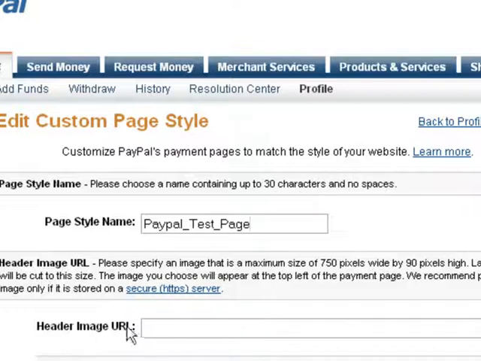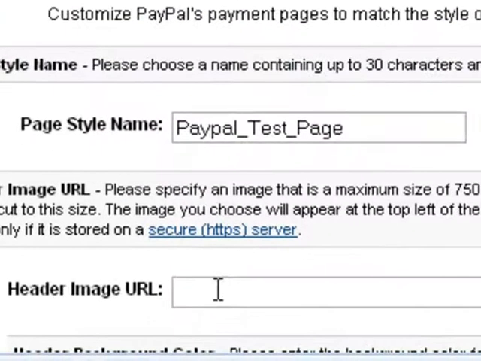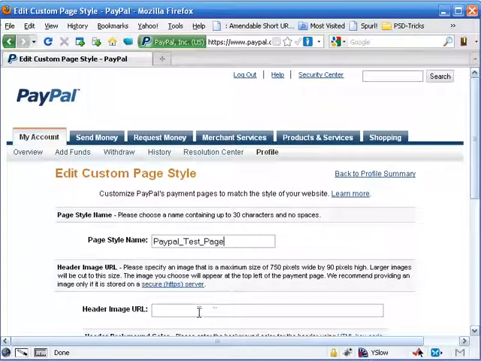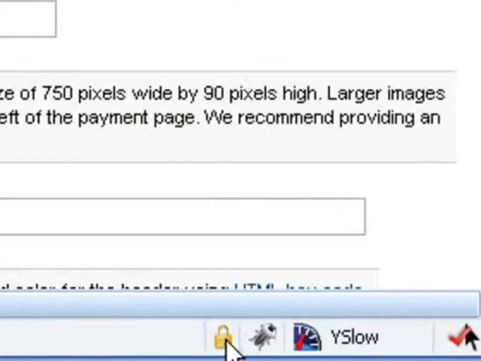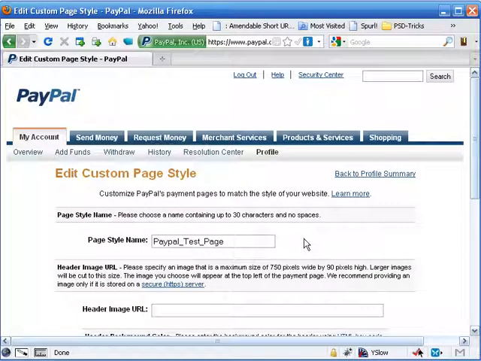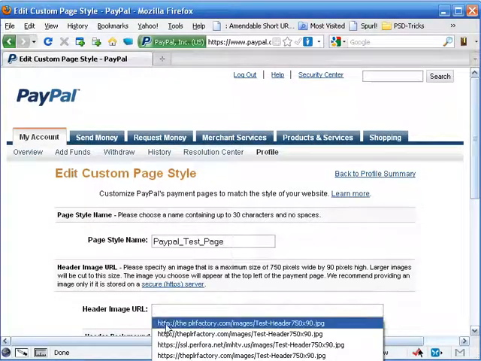Now on the header image URL, one thing I do need to mention here, just as it says here, in addition to the size limitation, location is also a key. You can go ahead and create your image and upload it to your server, just your normal old server, and you'll have, see this little padlock down here? You'll have a red exclamation mark, at least on mine it does, because there is an element on that PayPal customized page that is not secure. It's not that big of a deal, frankly, but if you have your URL as HTTP, let me just show you one right here, for example.